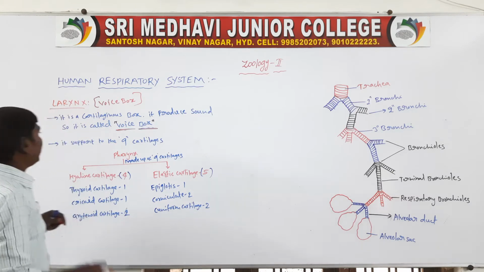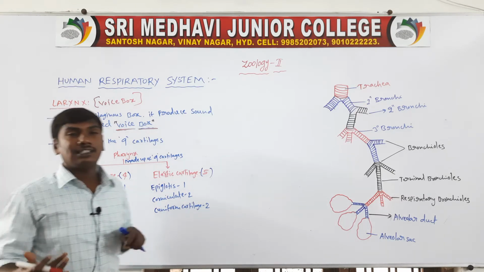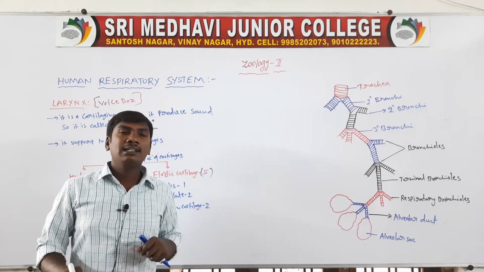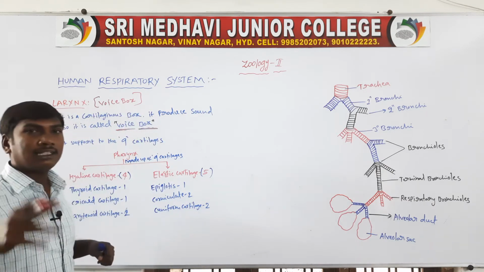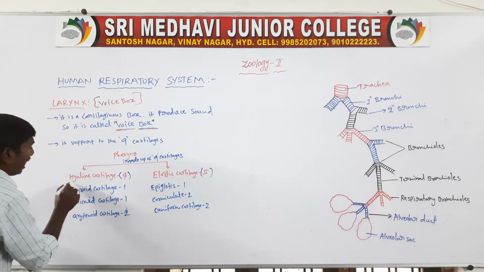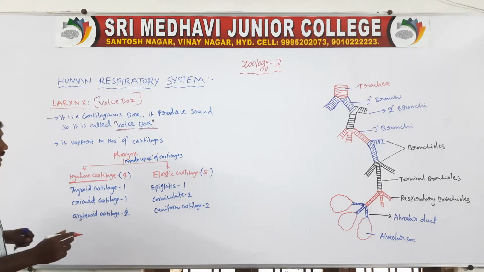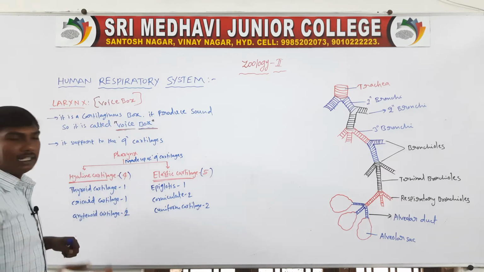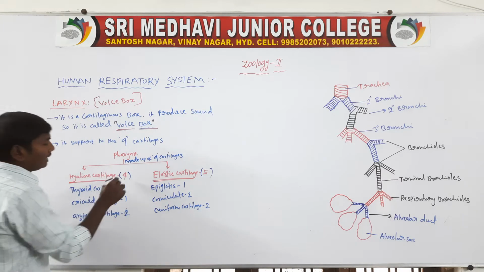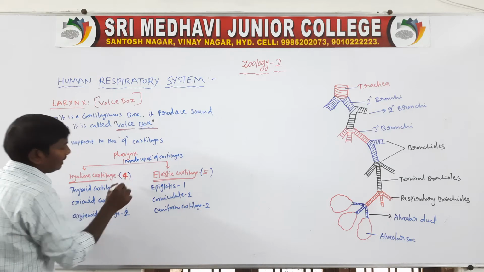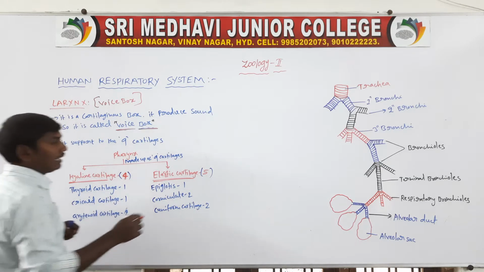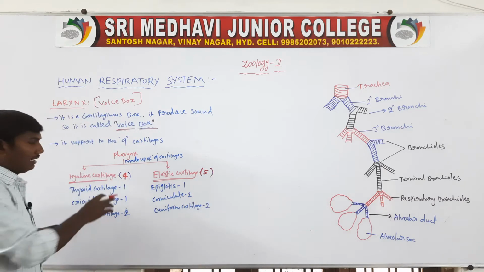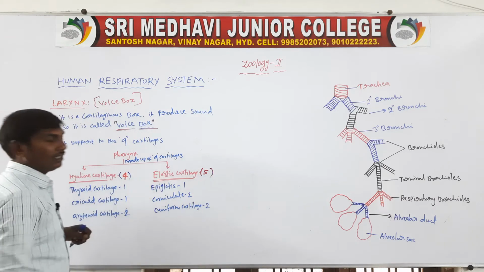The larynx is supported by 9 cartilages. The 9 cartilages are of two types: hyaline cartilage and elastic cartilage. The hyaline cartilages are 4 in number. The elastic cartilages are 5 in number.